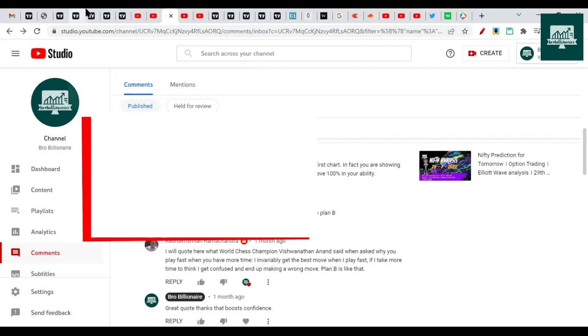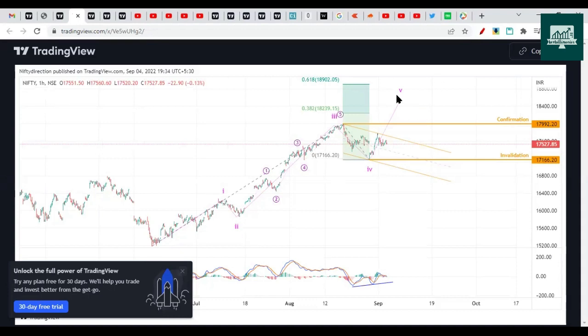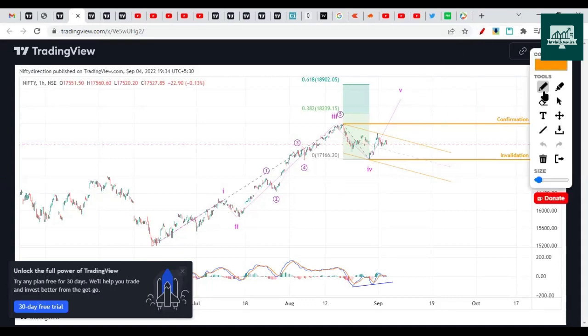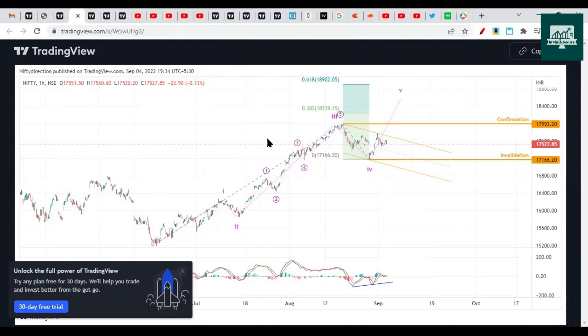Let's move forward and check the Elliott wave based analysis. This is the chart that we discussed as well. This was the bullish chart, and we wanted to see if Nifty breaks this and makes one more top. Obviously it has made that top as a fifth wave, but not near 18,240, but near 18,096. We were expecting it to go beyond this as a fifth wave, but it is not going to break 18,115. That's what we discussed in a couple of videos.